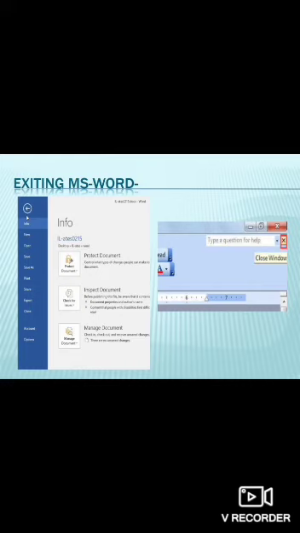Alright children, so with this we complete our first part, and soon I will come with the second part, and then your chapter will get over. So just revise whatever I have taught, and if you have a laptop or computer at home, you can also open MS Word and give it a try, like how to type, how to open a document, how to close a document. Just try to do it on your own.